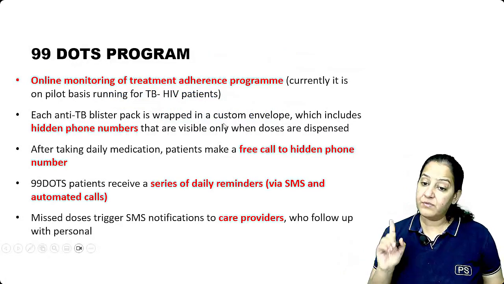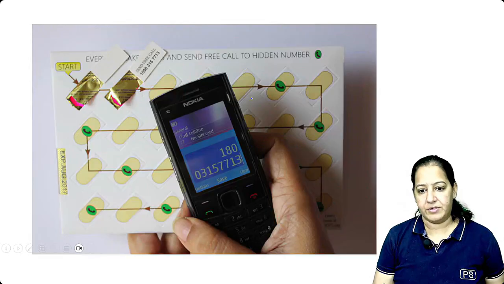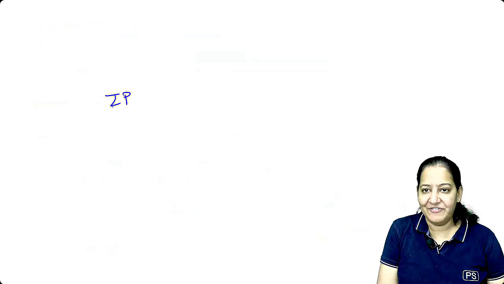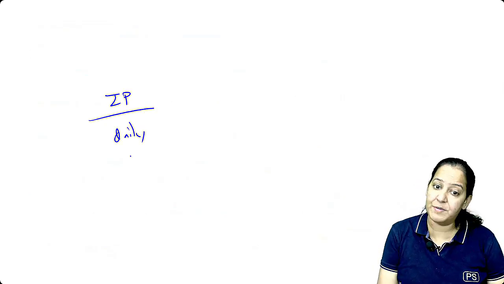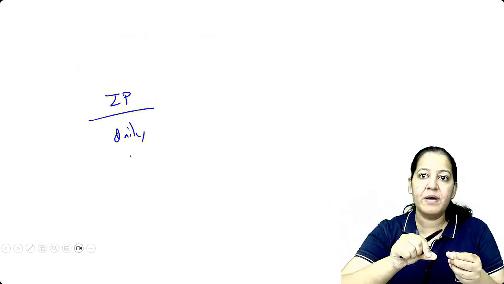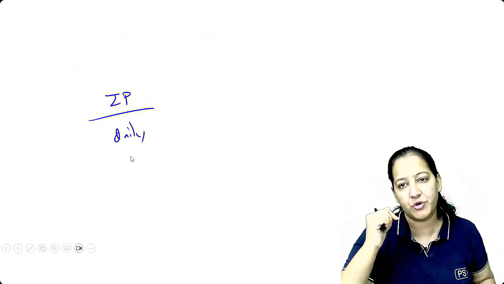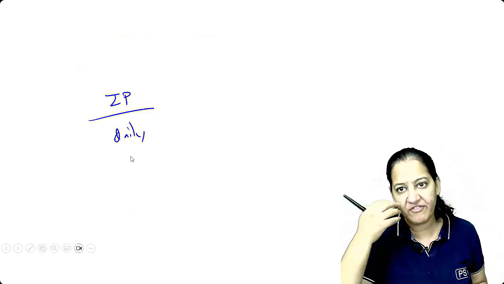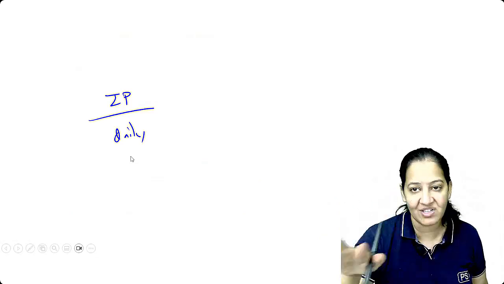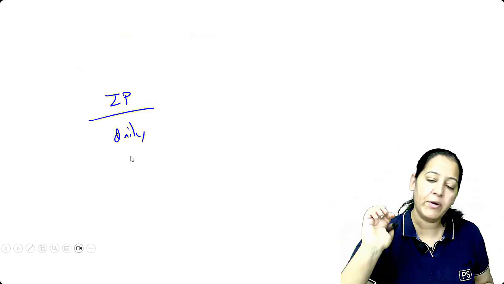Okay. There's one more very important program, the 99 Dots program. What is 99? It's very important. Listen. I told you that in the intensive phase the patient has to come daily to the hospital, and in front of my eyes I will give the tablet to the patient. I will open the strip, take the tablet out and give it, and in front of me he or she should take it. So there is no doubt the patient has definitely stuck to the treatment, and it's on record. I or any of my sisters, nurses, or technicians working under me, I will give them the responsibility if I'm very busy. So that is the intensive phase.